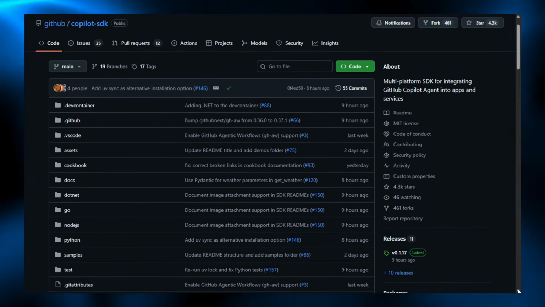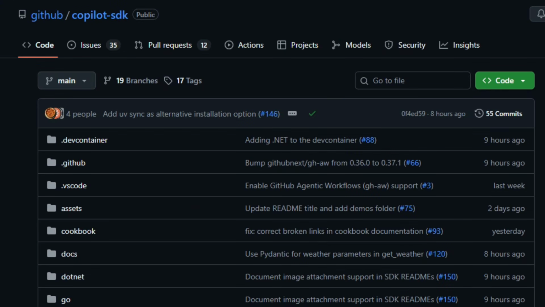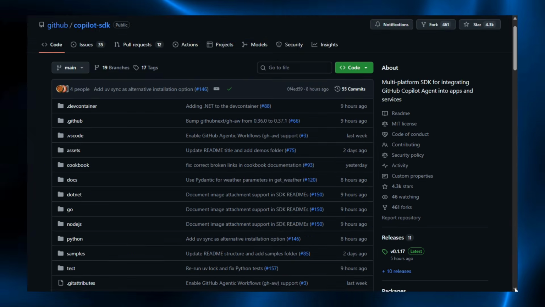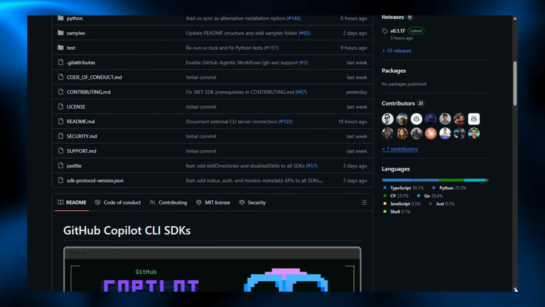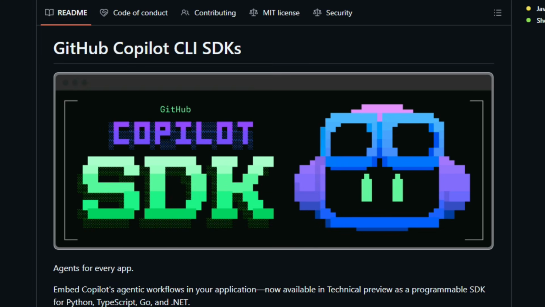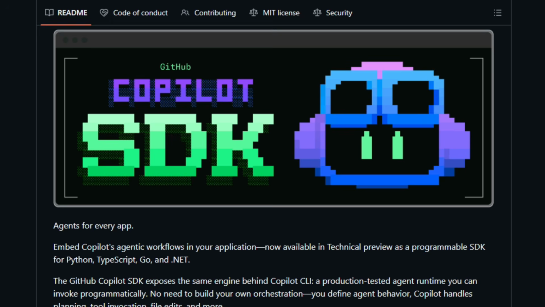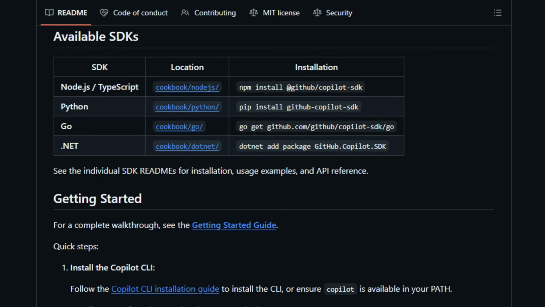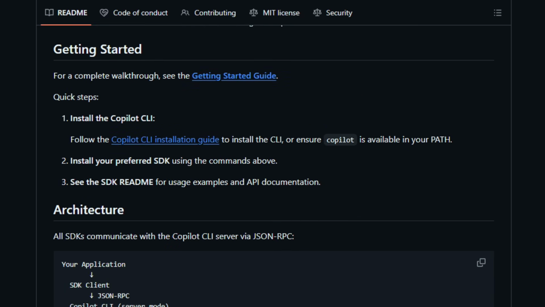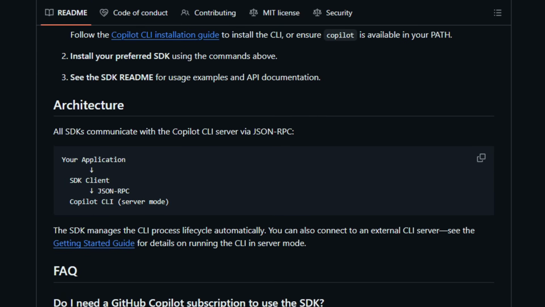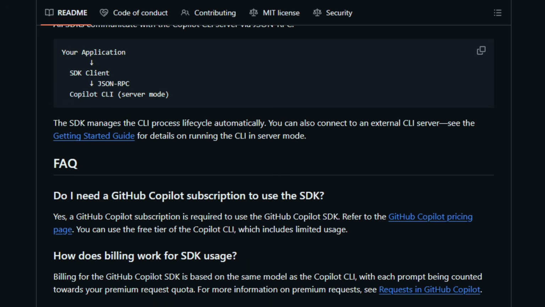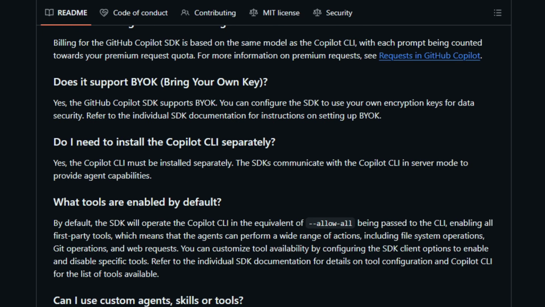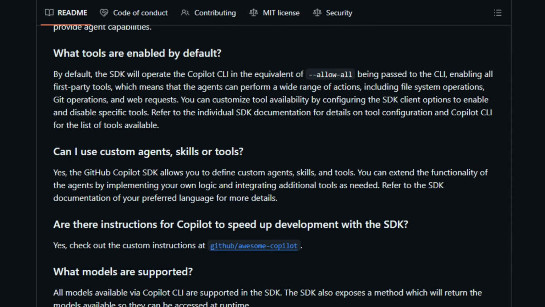Copilot SDK is an open-source development library and SDK that lets developers embed GitHub Copilot's agent execution engine into their own applications and workflows. It provides language-specific bindings so you can create custom agents, skills, and tools in environments like JavaScript, Python, Go, and .NET, and control agent planning, tool use, and multi-turn execution loops programmatically instead of only through the Copilot CLI. The SDK connects with GitHub authentication and model backends to manage sessions and streaming responses for integrated agent workflows. This matters for developers building AI-enhanced apps that leverage Copilot's capabilities outside of editors and terminals.